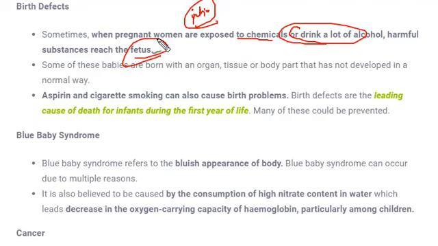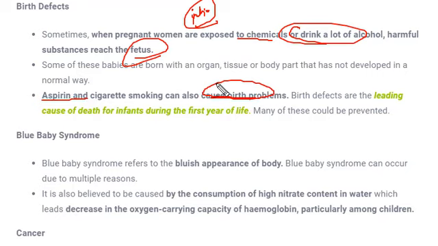So whenever a woman is exposed to chemicals or drinks a lot of alcohol, these chemical substances might reach the fetus and cause harmful and improper growth of the child who will be born later. Fine. And what are the other substances? Other substances like cigarettes and aspirin can also cause birth problems.